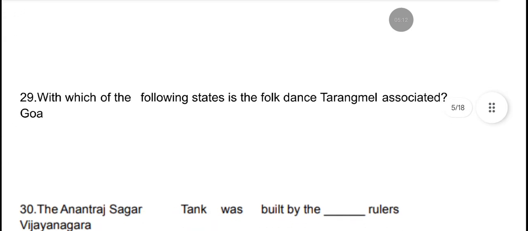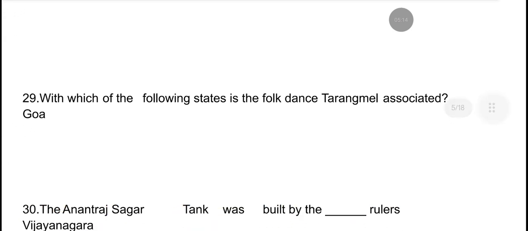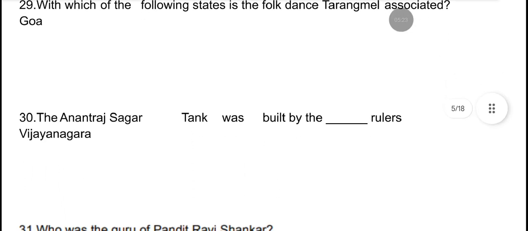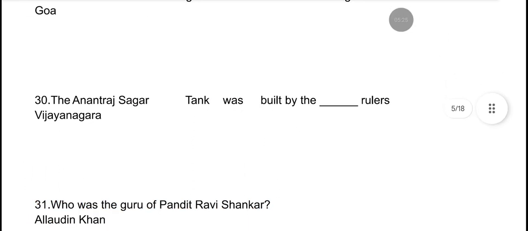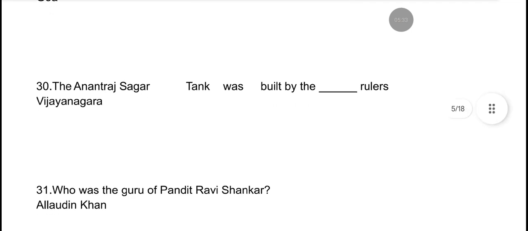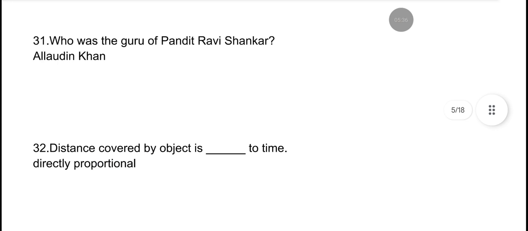With which of the following states is the folk dance Tarangmel associated? Tarangmel is associated with state Goa. The Anantraj Sagar tank was built by the Dash rulers. Anantraj Sagar tank was built by Vijayanagara. Who was the guru of Pandit Ravi Shankar? Pandit Ravi Shankar's guru was Alauddin Khan.